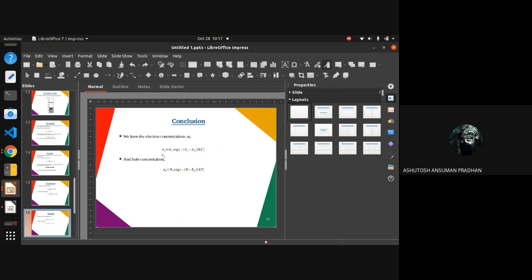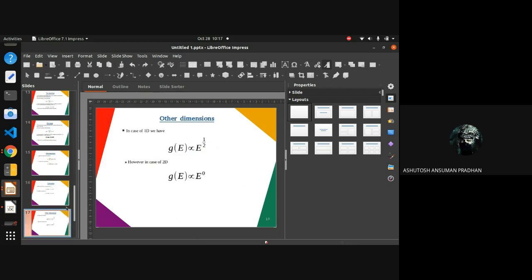for the electrons, and NV is known as the effective density of states for the holes. But this is not the entire story. This is the case we just discussed for the 3 dimensions. But in case of 1 dimension, we also see this case where G is proportional to E to the power half. But the 2-dimensional case is a very special case in which the density of state is not dependent on the energy at all. So that's all. Thank you.